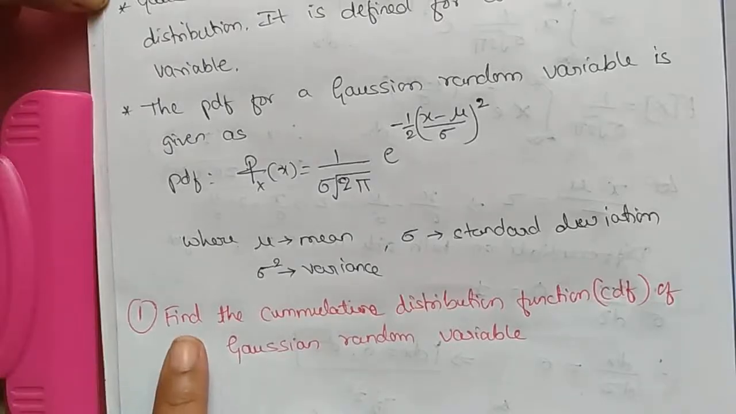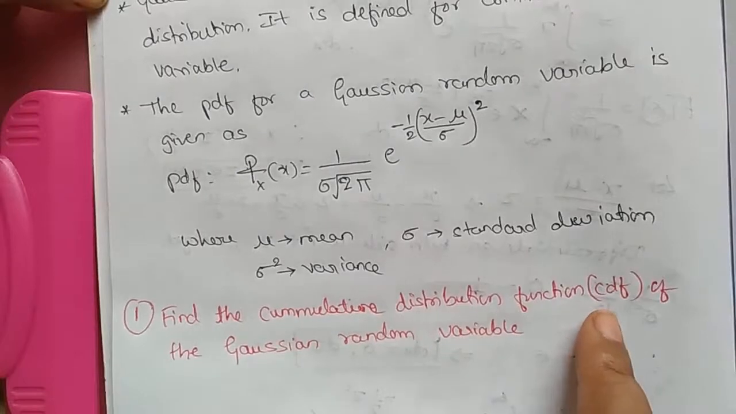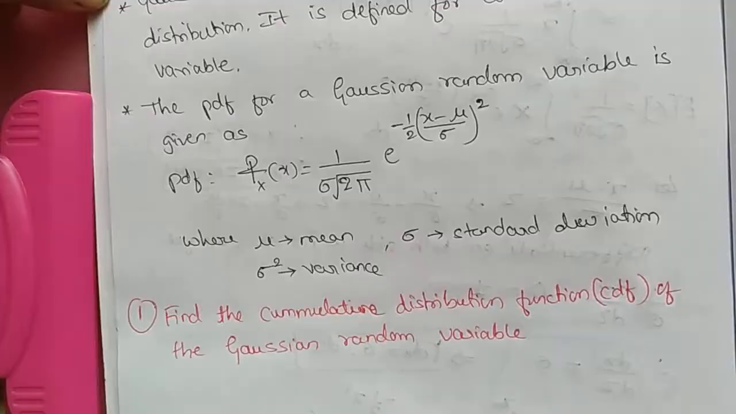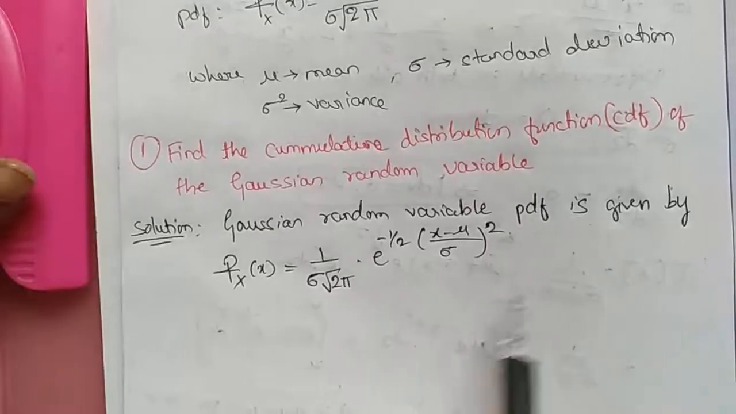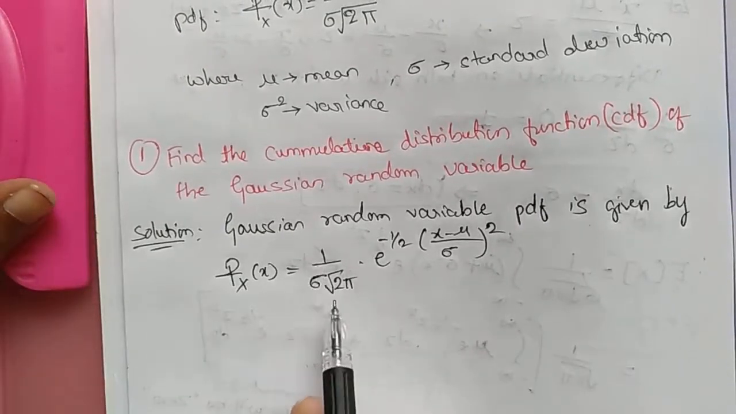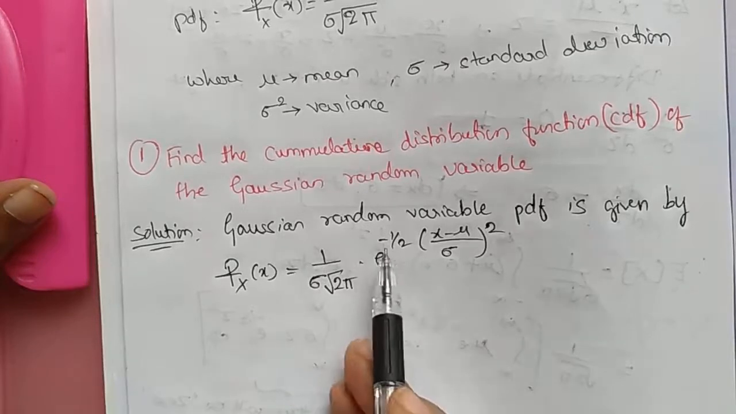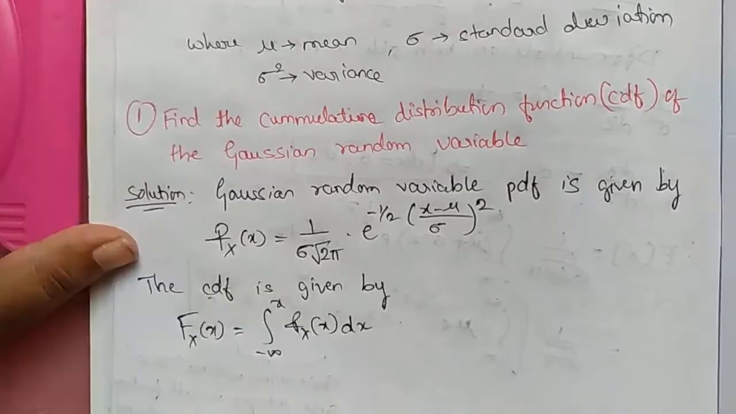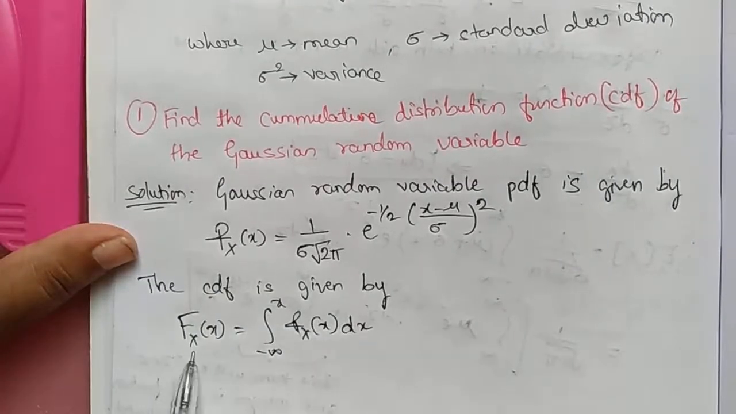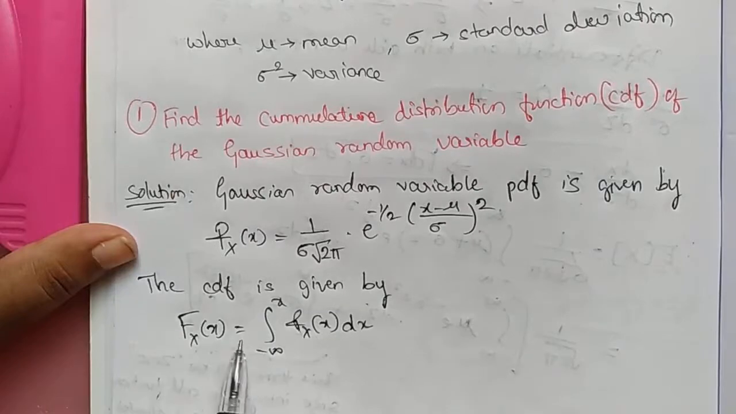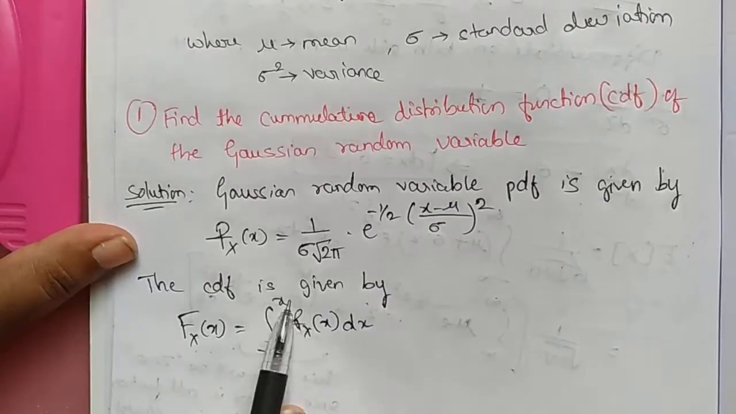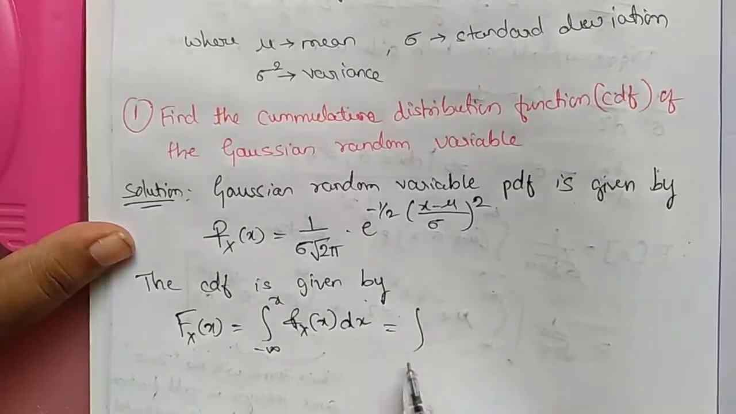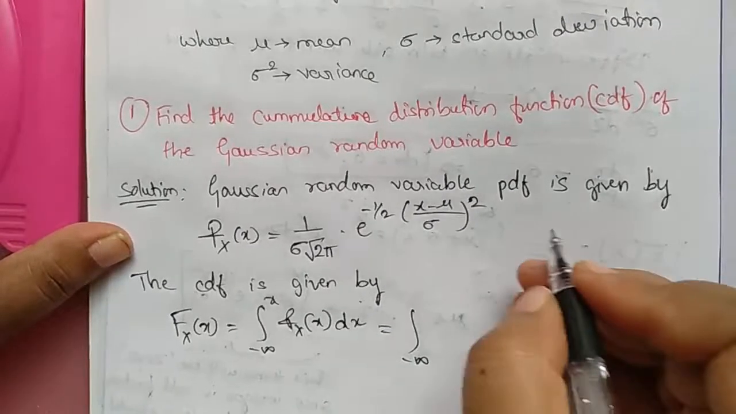First problem: find the cumulative distribution function, in short CDF, of a Gaussian random variable. For a Gaussian random variable, the PDF is given by f(x) equals 1 divided by sigma root 2 pi, e power minus half bracket (x minus mu) divided by sigma bracket whole square. The CDF is given by capital F(x) equals the integration from minus infinity to x of f(x) dx. Substitute f(x) in this equation. Call this equation number 1.